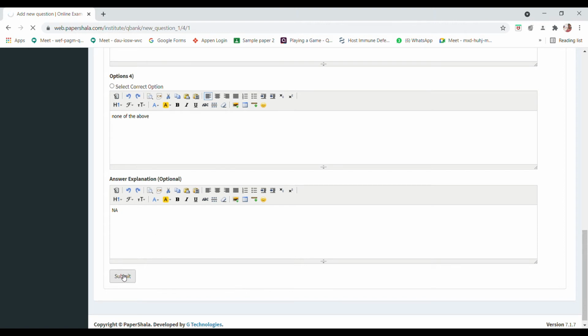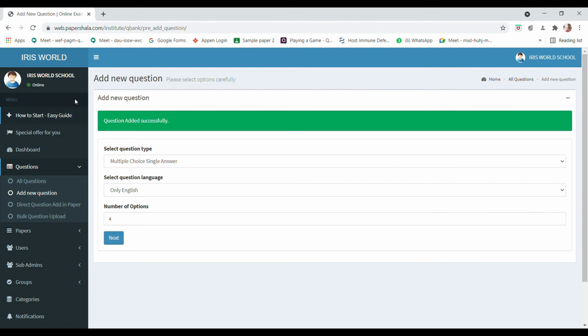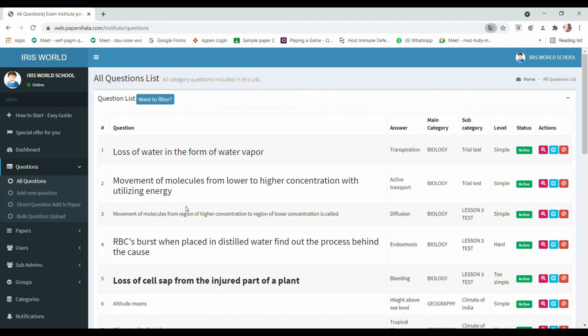So category and subcategory are important here. Then like this, you add the questions, as many questions as you want, you can go on adding. Then this is how you can see. Now I'll see whether my question is there or not. So this is the one on loss of water, so my question is there, so it was entered.